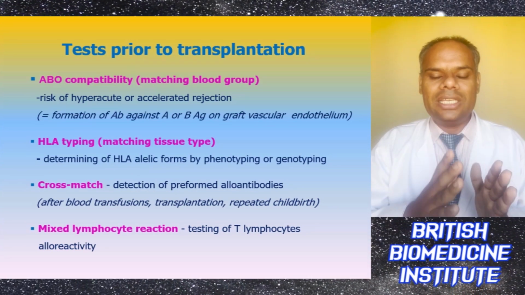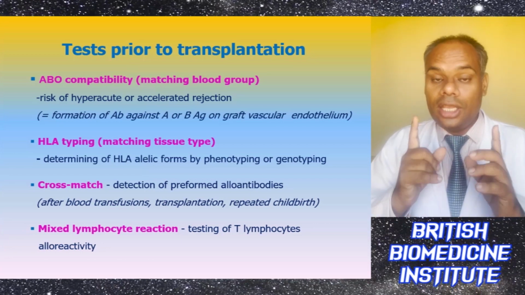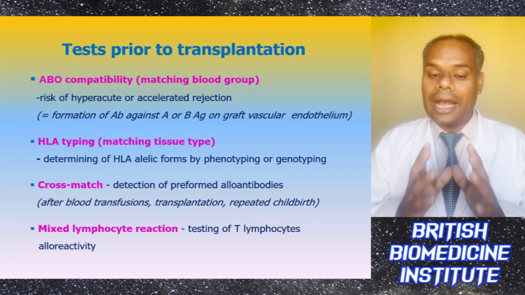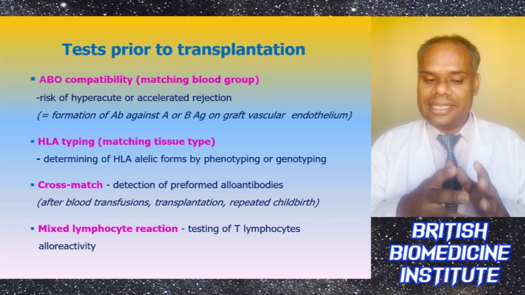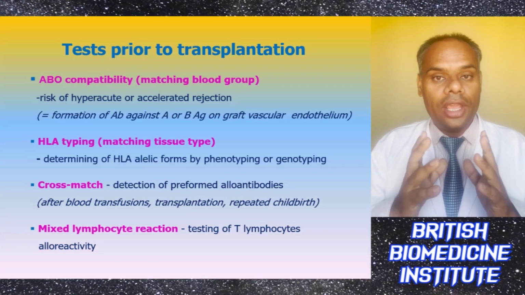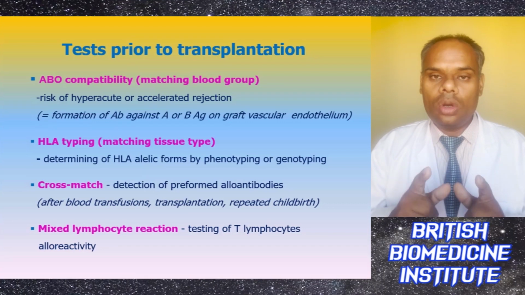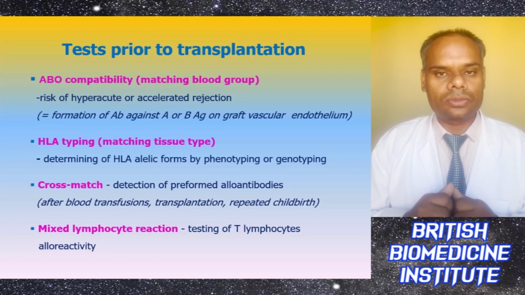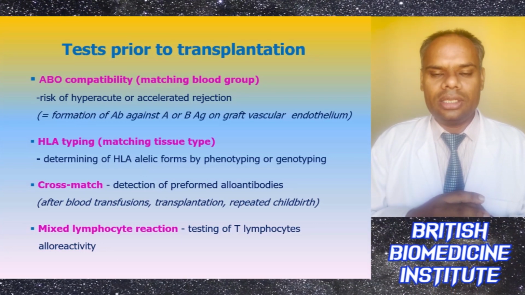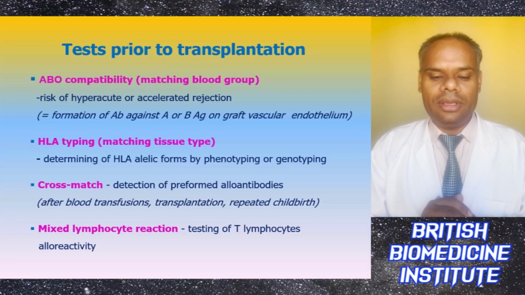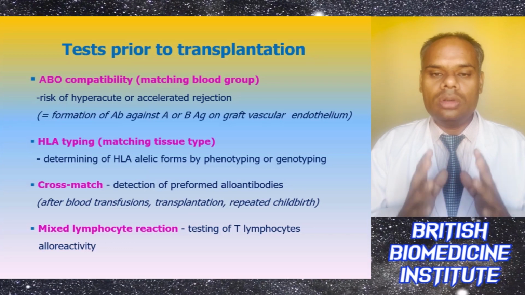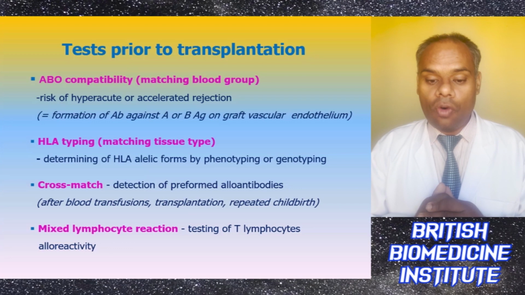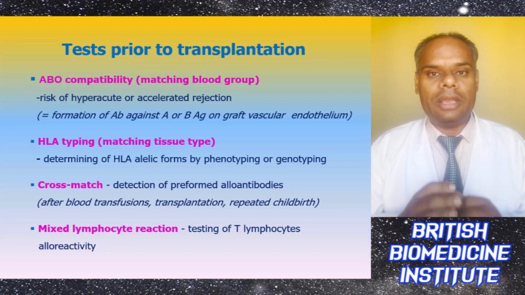Basically, it is a matching of blood group, and it will inform about the risk of hyperacute or accelerated rejections, like formation of antibodies against A or B, or antibodies on graft vascular endothelium. Type 2 test. The second test will basically be HLA typing. It is basically matching tissue type, and it will help in determination of HLA allelic form by phenotyping or genotyping.